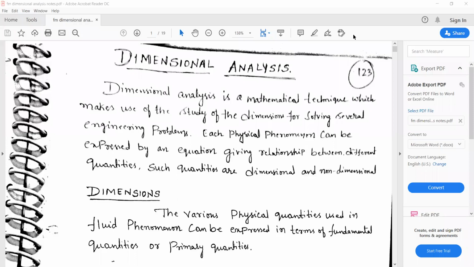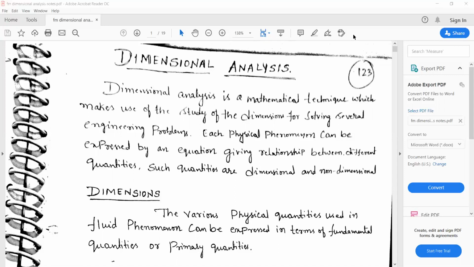Hello everyone. We can discuss the dimensional analysis concept in this video. Basically, dimensional analysis is a method of dimensions. It is a mathematical technique used in research work, for design or conducting model tests. It deals with the dimensions of physical quantities involved in the phenomenon, usually by comparison with respect to arbitrary fixed values.